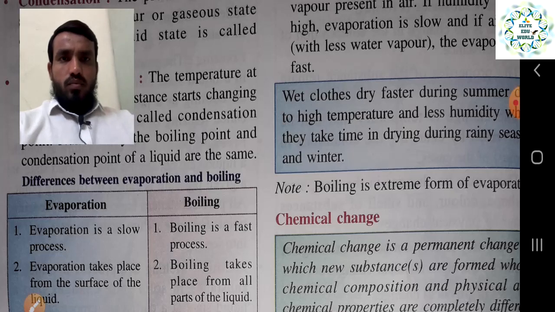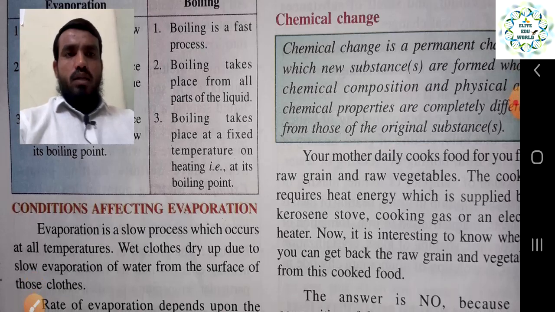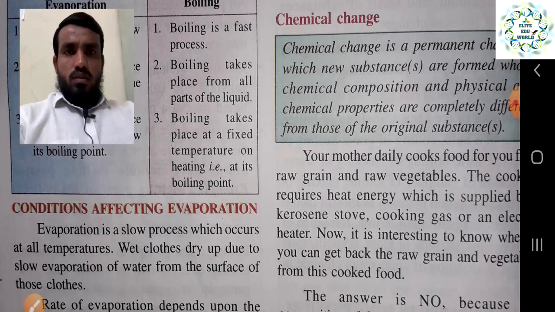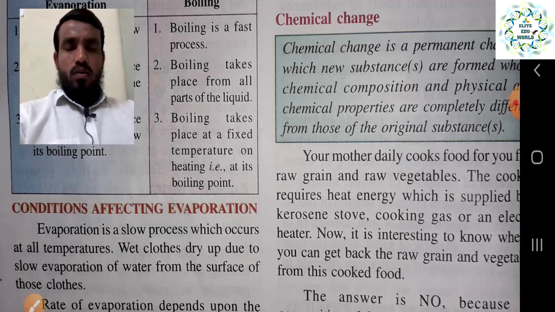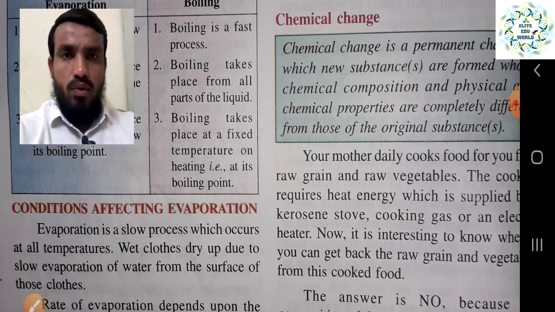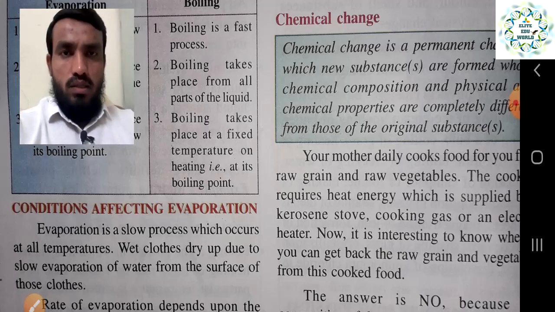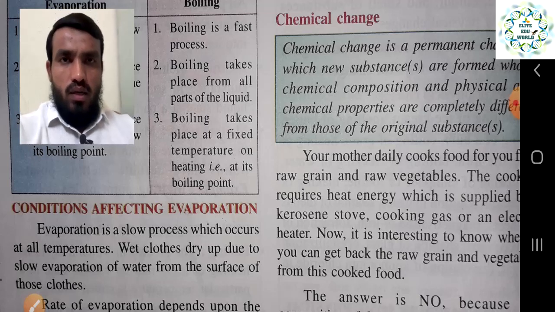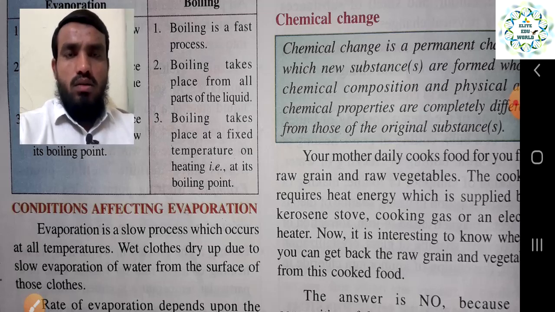So now here we will talk about chemical change. If the change is a permanent change, and it makes something new, a new substance, at the end of the reaction, and the composition of the product we are getting is totally different from the parent product, that is called a chemical change. Some energy will be absorbed or released in the reaction, and it is an irreversible reaction. That is the basic difference between a physical and a chemical change.